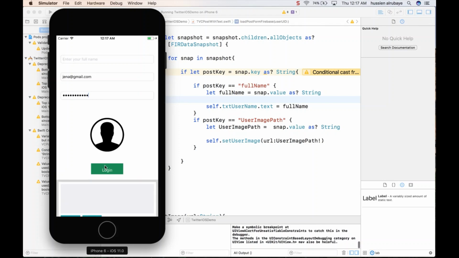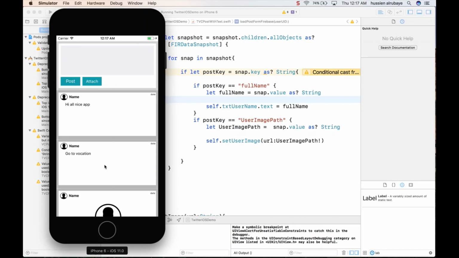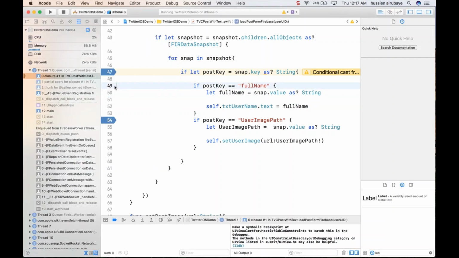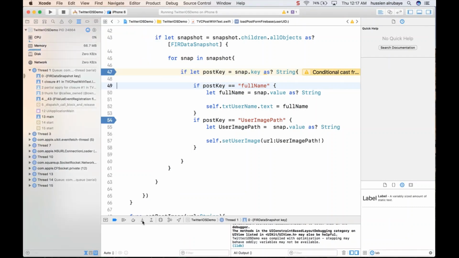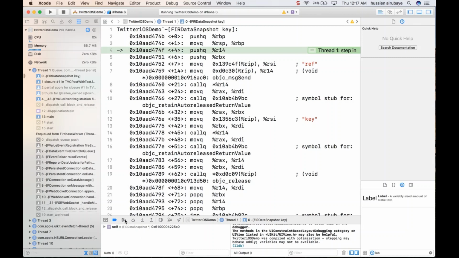So I click login. See. So now it just got here. That's cool. It just started listening. Just go to the next. Oops.